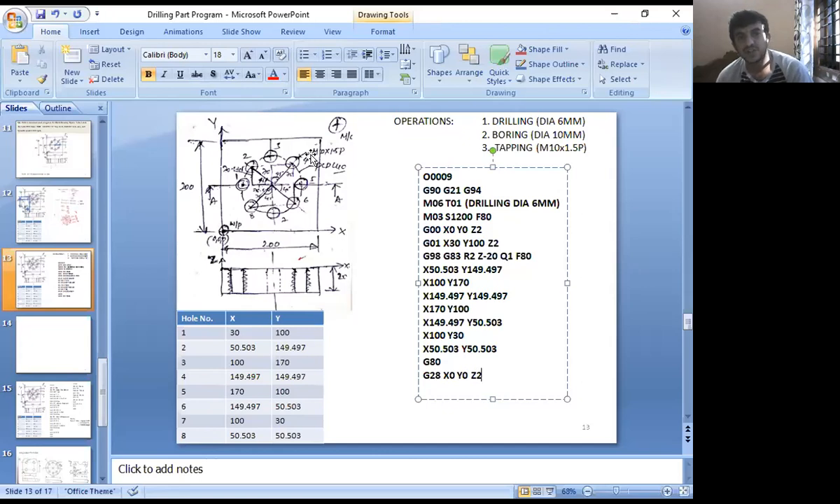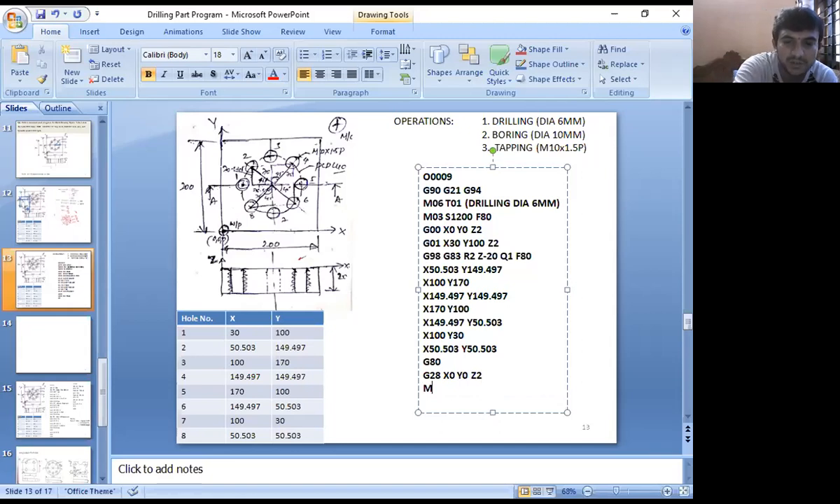Then it moves from the origin of the workpiece to the machine center point. Now the cutting tool is still running, right? Without stopping the cutting tool, we can't change that cutting tool. Then what will I do? I'll stop the cutting tool. How do you stop the cutting tool? By giving the code M05.